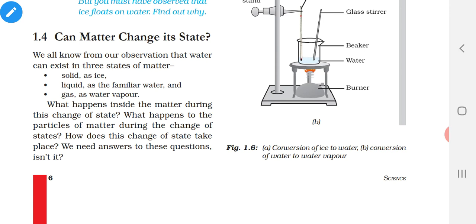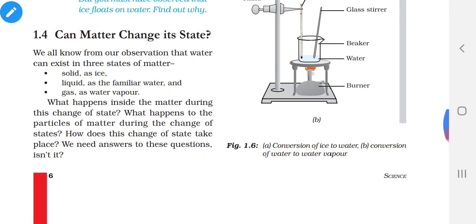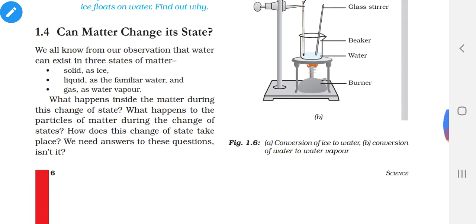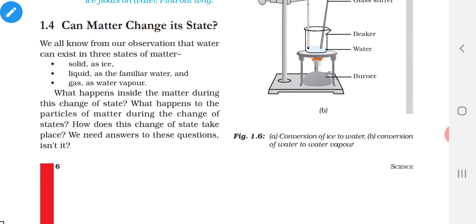Compared to liquids, gases are very loosely packed, so the distance between particles is much more. We have seen this in the previous classes. Now let us see how matter changes from one state to another and what changes take place inside the matter.